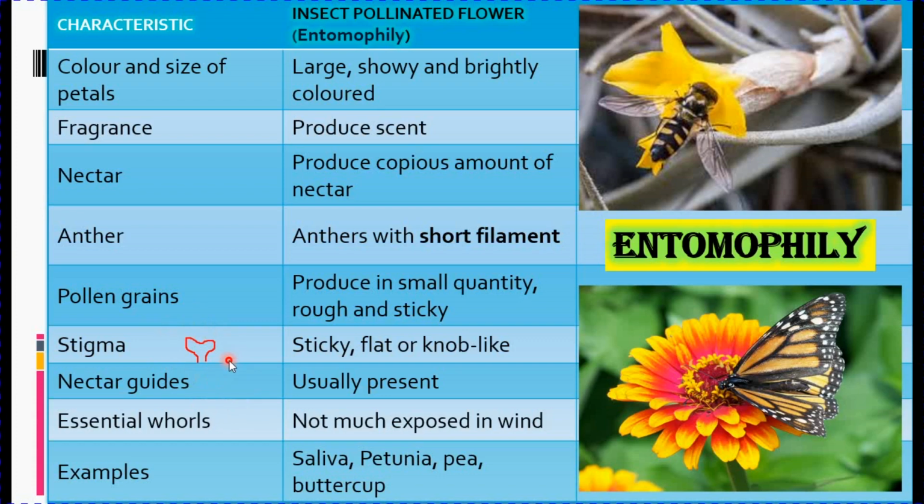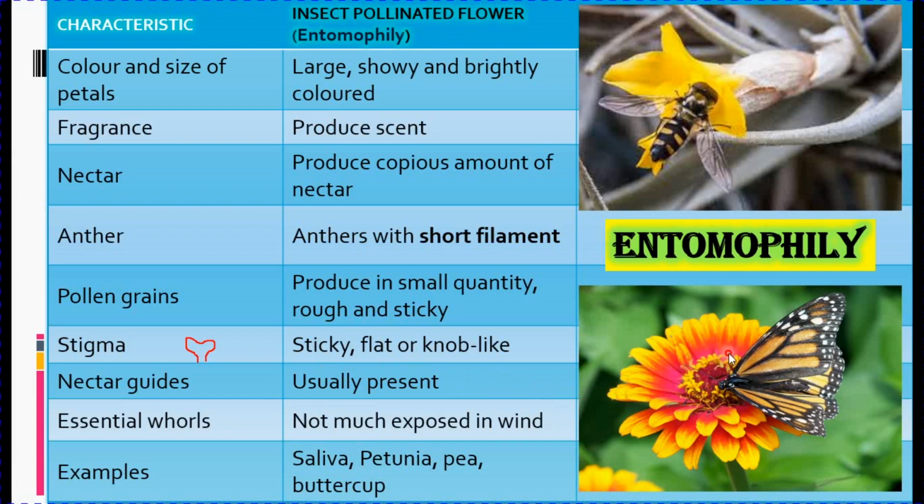Apart from these qualities, nectar guides are usually present in insect pollinated flowers. Now what is a nectar guide? Nectar guides are those instructions or indications or markings on the petals of the flower. Like in this flower you can see this bright red color.